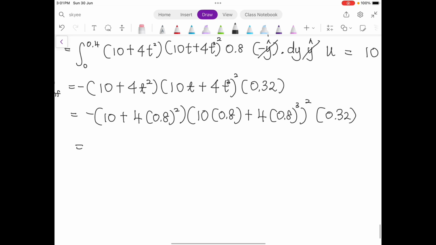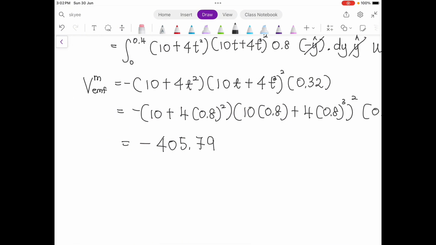Let's calculate. The answer is 405.79. Don't worry about the negative, you can just include a negative. So this one is the answer.